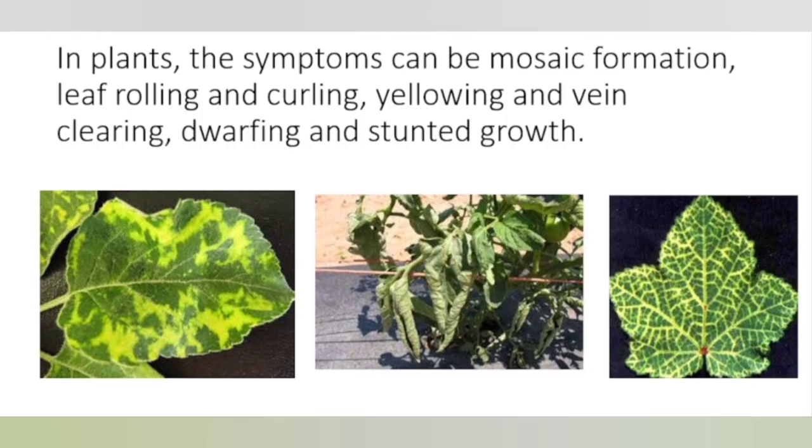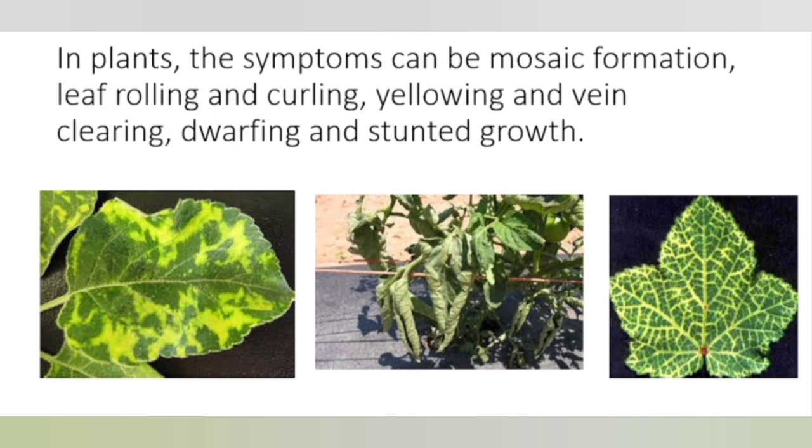symptoms. Whereas when it comes to plants, the symptoms can be mosaic formation, meaning patches will form on the leaf, then leaf rolling and curling. You can see in the picture, the second picture. If they curl, what happens? The surface area reduces, then photosynthesis will be affected. Or yellowing and vein clearing. You can see in the third picture, and dwarfing and stunted growth. The plant will not show proper growth.